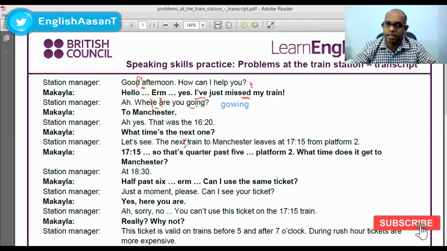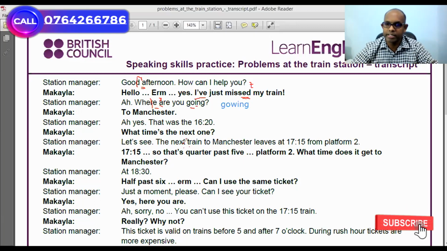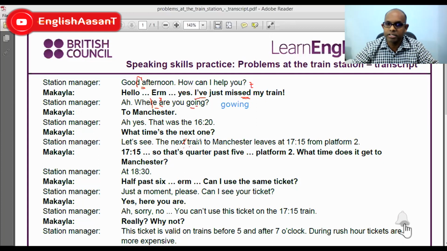Since they are similar or same consonants, if the ending word and the starting word have the same sound or letter, be it a consonant, one sound will be dropped. This is the natural way of speaking English. So the next train, the next train to Manchester leaves